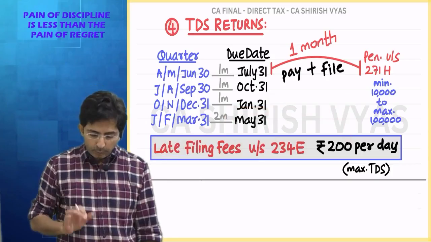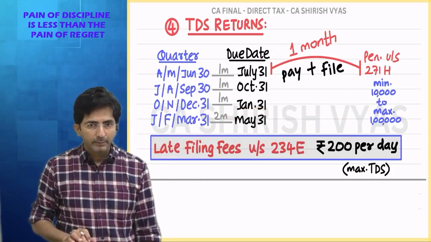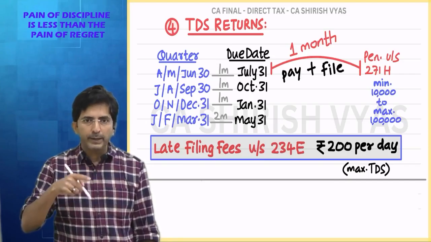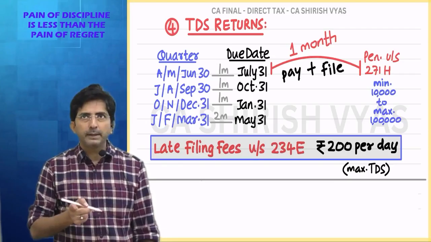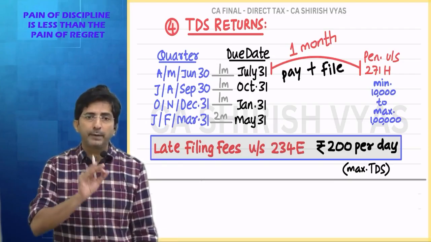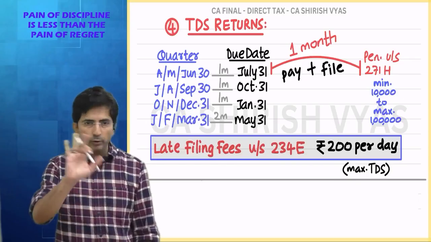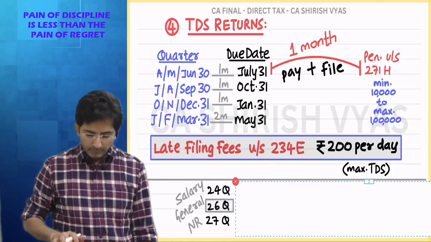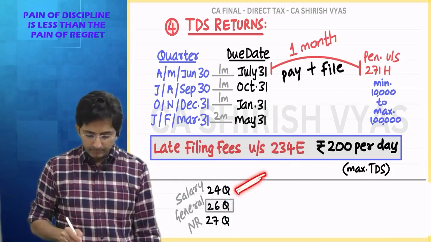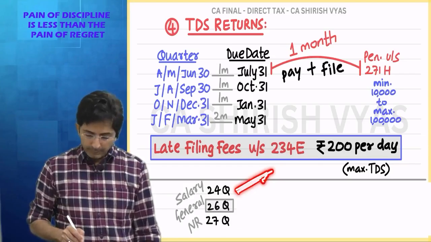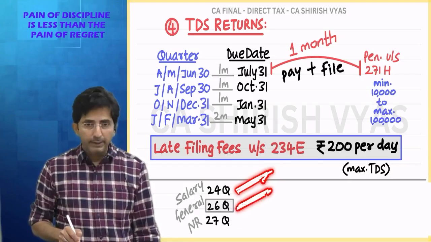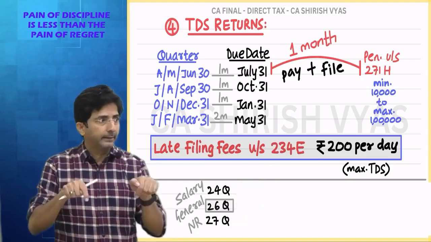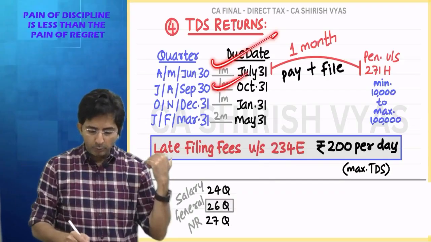Now see, what is the form for filing the TDS return? 26Q. But if I am deducting TDS on salary, it's 24Q. If I am deducting TDS of a non-resident or a foreign company, then 27Q. Just for knowledge, you don't have to remember. See, I have written here. If you are deducting TDS for salary, 24Q. And what is the general TDS form? 26Q. And for NR, 27Q. This form you have to literally fill online and you have to submit. And this you have to do 4 times in a year.